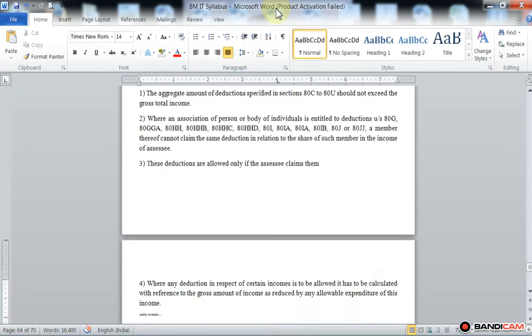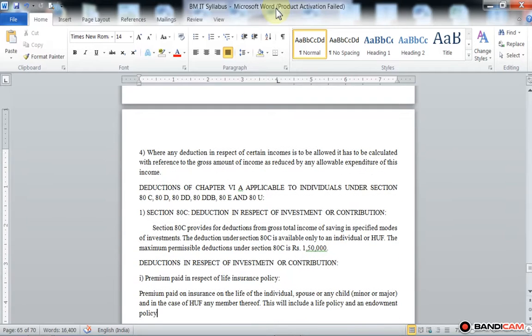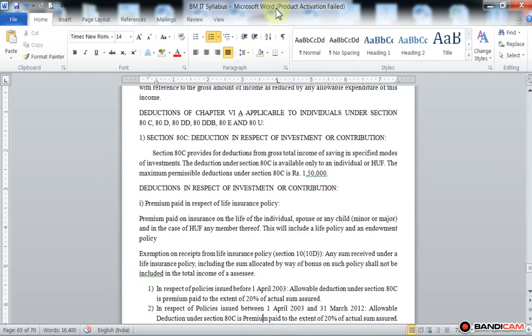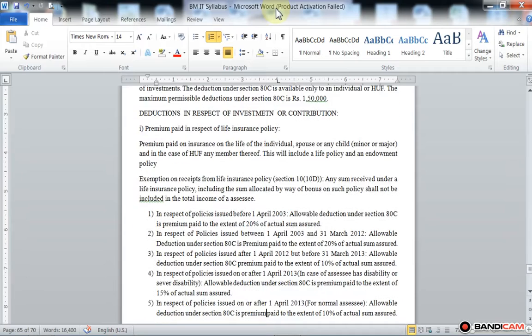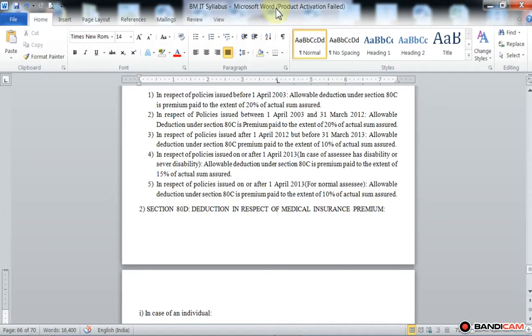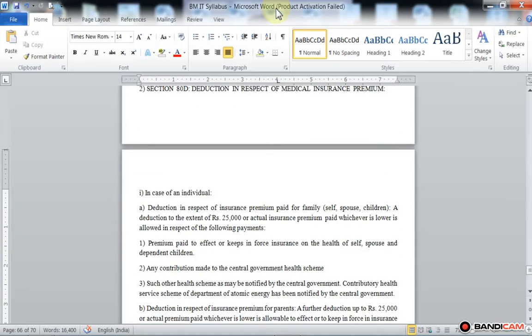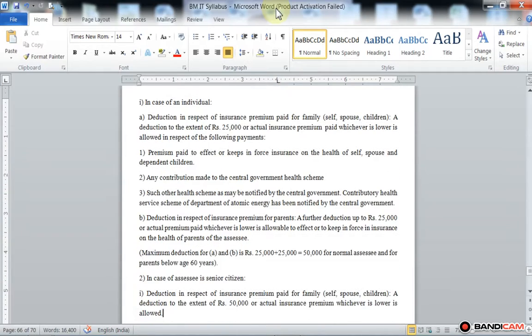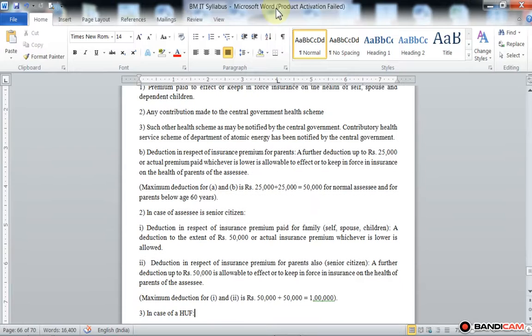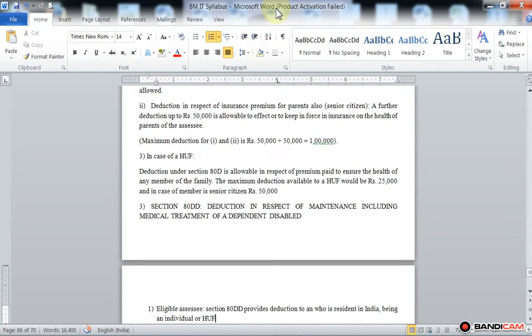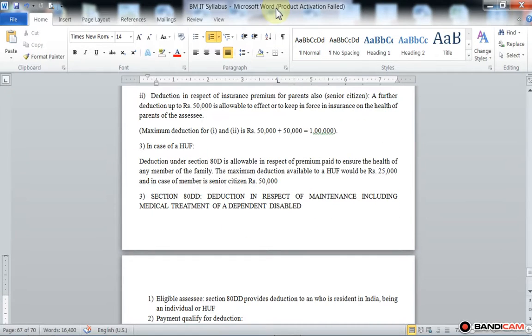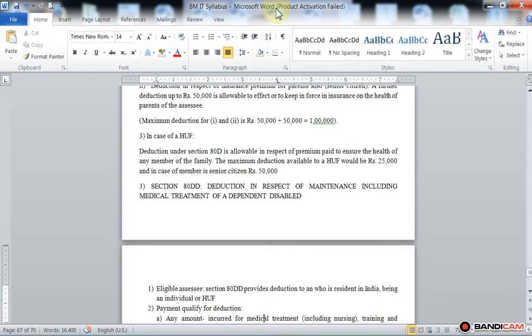If the assessee has taken a medical insurance or health insurance policy, then he gets a deduction under 80D. 80D is relating to the mediclaim for a disabled person. 80DD is relating to the maintenance, including medical treatment, of a disabled or dependent person.